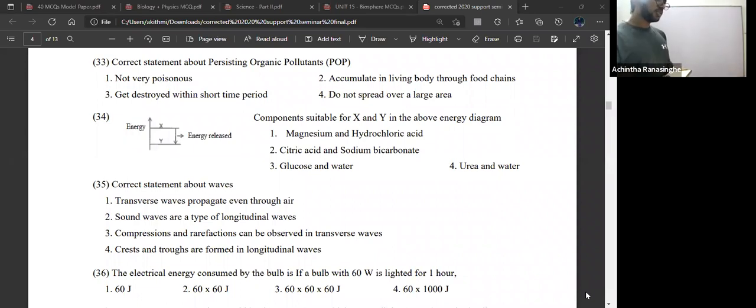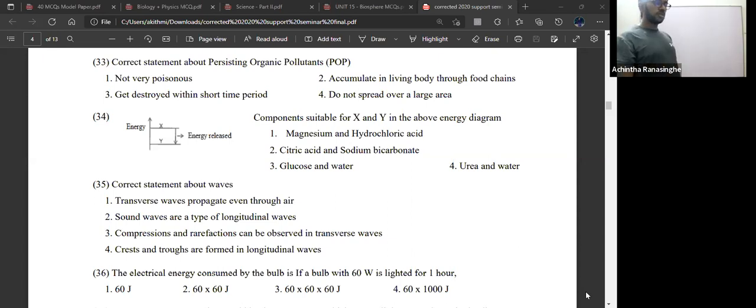Not very poisonous is wrong. It is very poisonous. POPs do not get destroyed within a short time period. No, they are accumulating. Actually, they are accumulating through food chains. POPs are accumulating through food chains, as in heavy metals. So that is the answer.